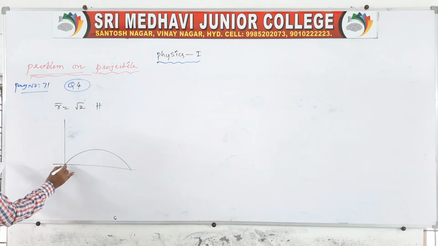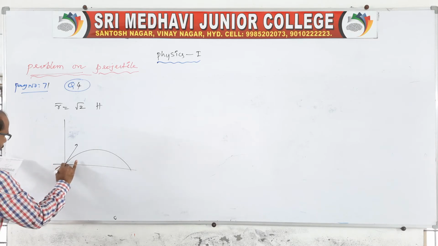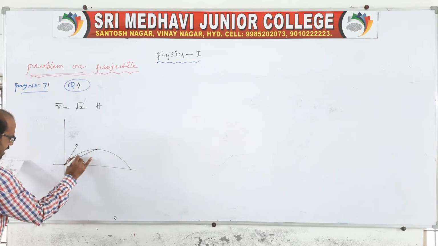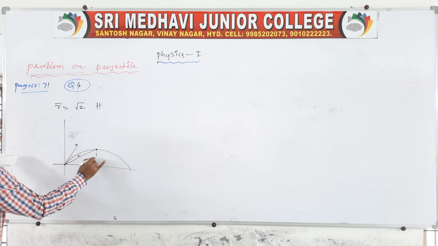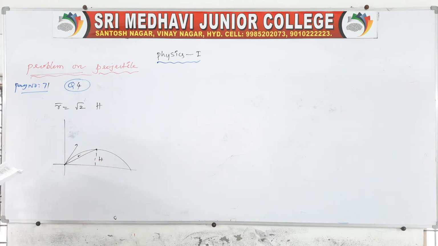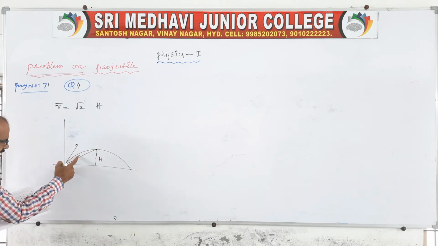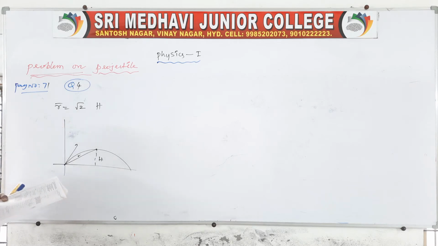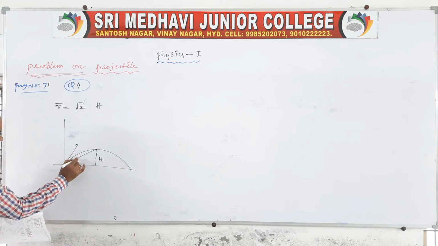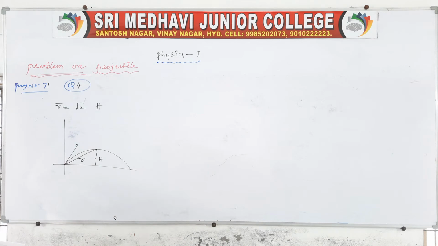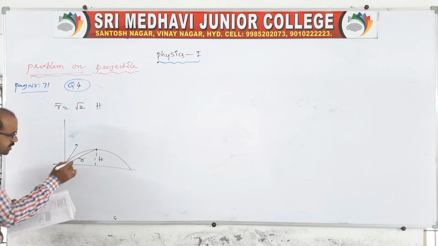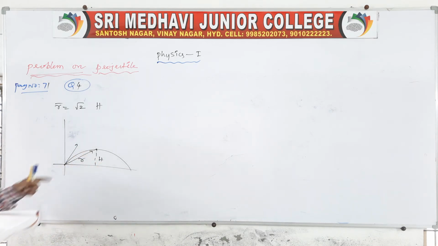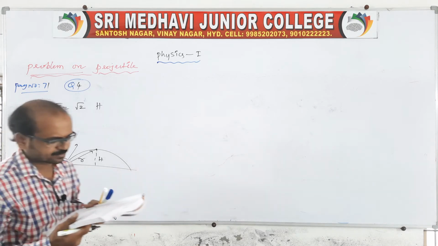It is projected with a velocity u, and you take the position vector as r. So this is the maximum height, right? So this position vector is equal to root 2 times h. This is the small r, it is a position vector, which is shown like this. It is equal to root 2 times the maximum height.